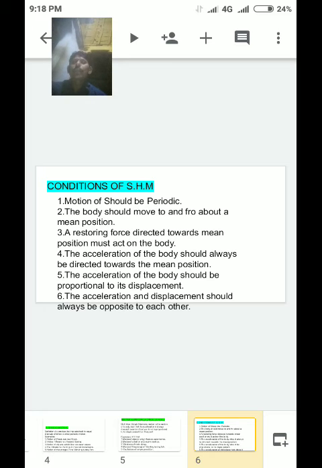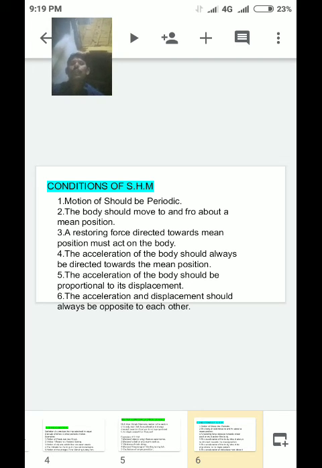Second one, the body should move to and fro about a main position. Third one, a restoring force directed towards the main position must act on the body.